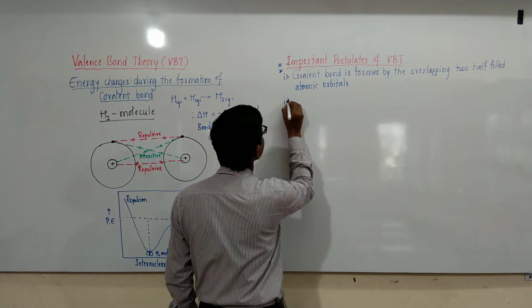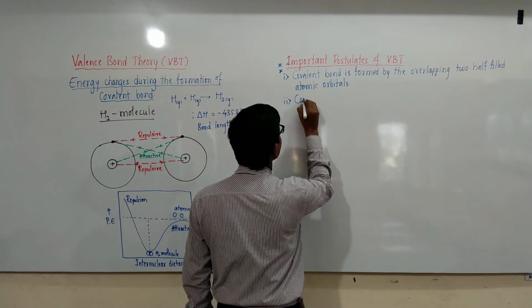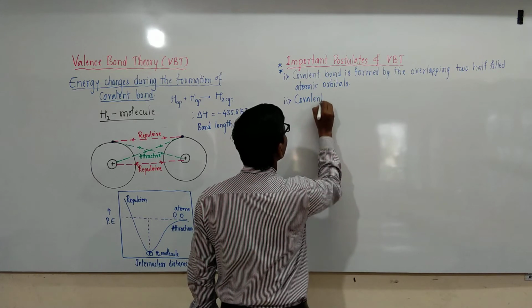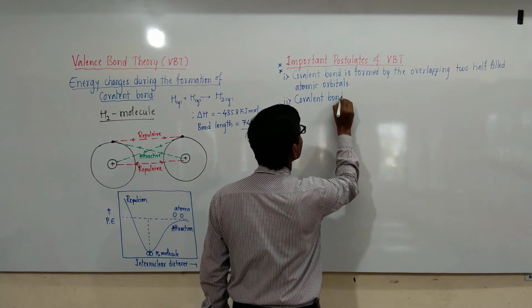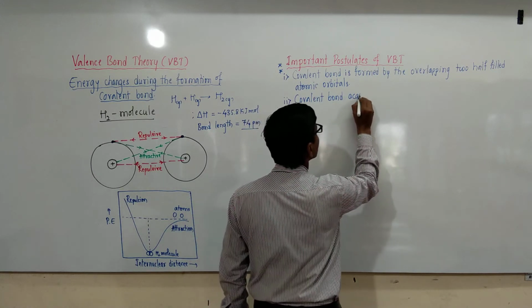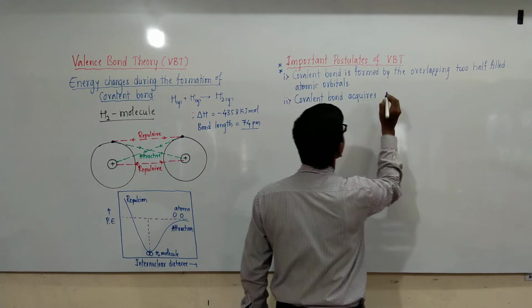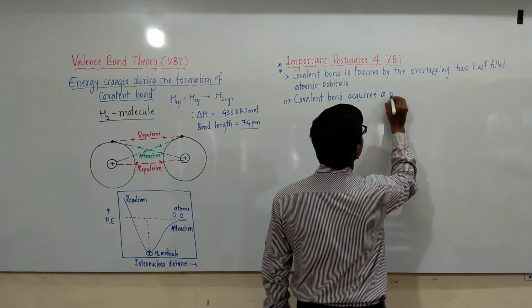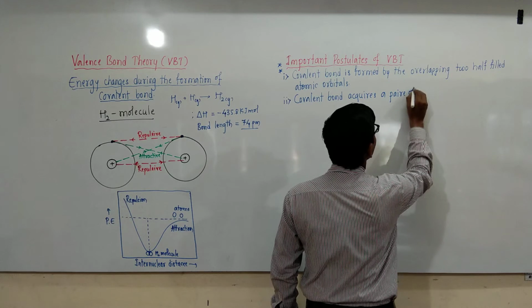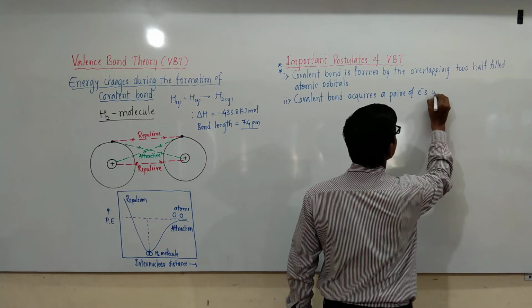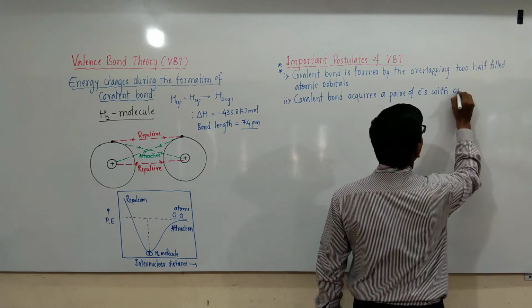The second point is, covalent bond acquires a pair of electrons with opposite spin.